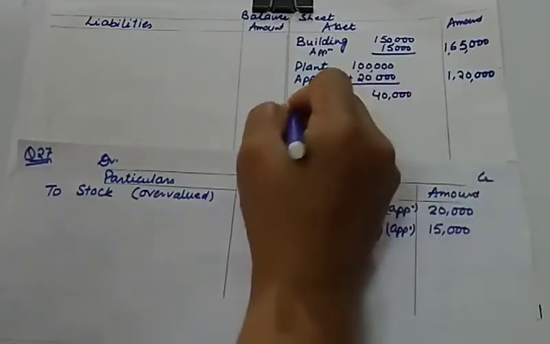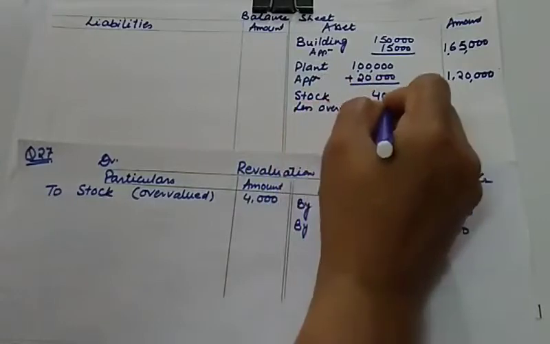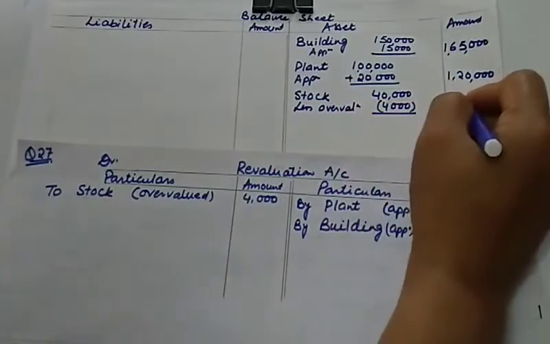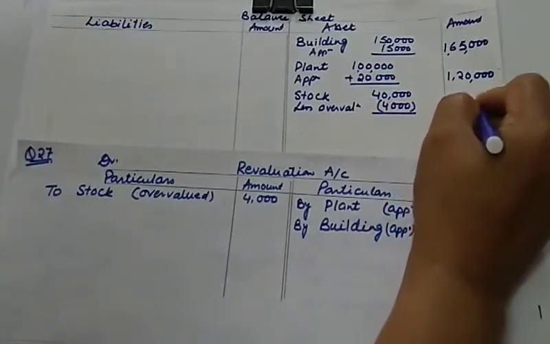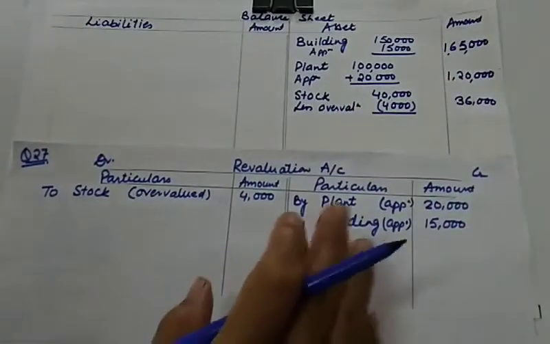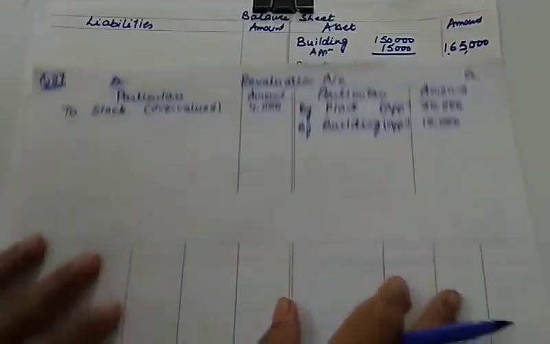So we'll reduce its value, overvaluation by 4,000. Now the net value of stock is 36,000. So I hope simultaneously you are able to get the impact.